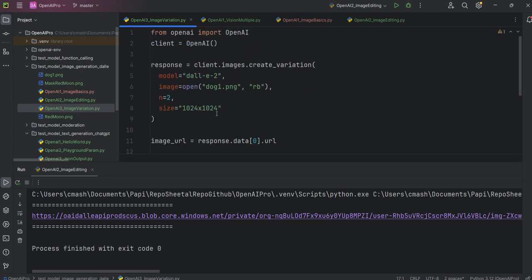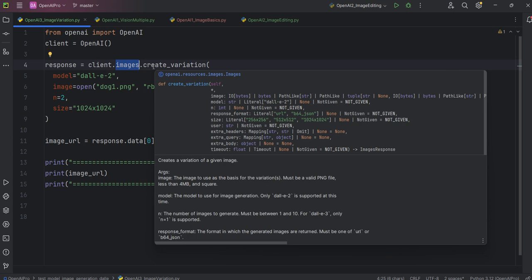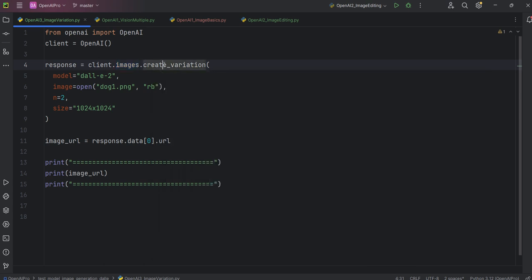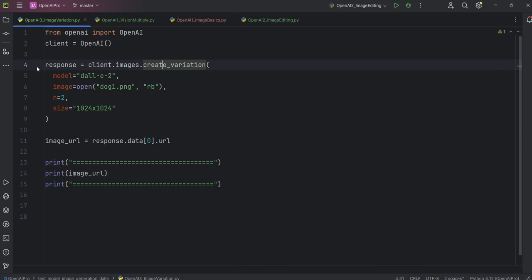So here what we are doing in this code is create variation. This is another method of the image class. There are a lot of methods, so we are using different methods. This is create variation. The meaning of variation is basically that we will pass one image and ask AI to make a duplicate of that image and do some variation in it. Just change the image a little bit, not too much.